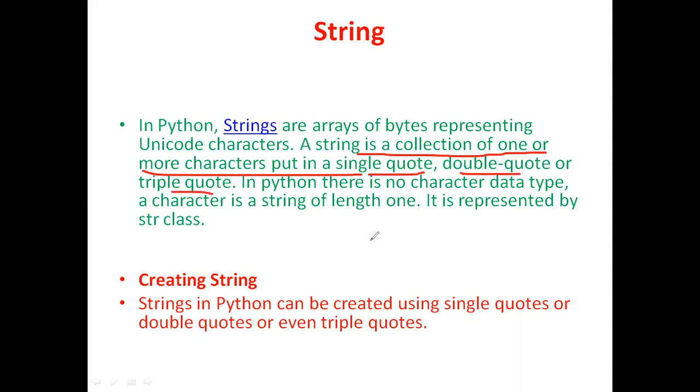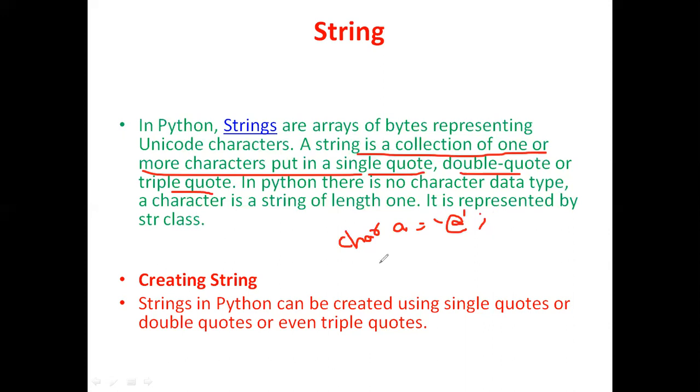So in Python, there is no character data type. See here, there is no character data type. A character is a string of length 1. For example, in the C programming language, if you want to store one character, we can give char a equal to, say, the at-the-rate symbol. This is how we can store one character.